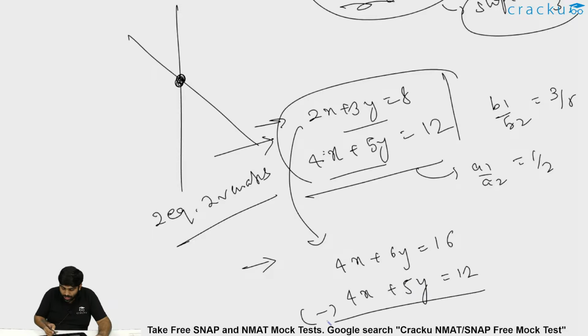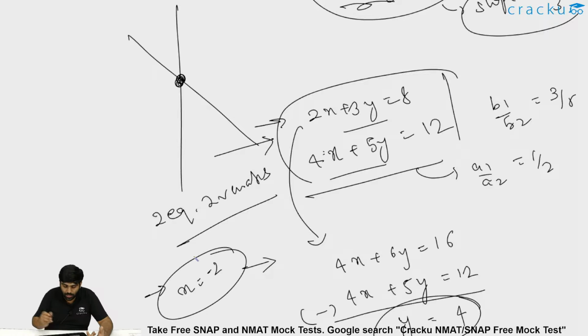You just subtract, and you will get y is equal to 4, that is 16 minus 12. When y is 4, you substitute in any one of the equations above and you will get x. In this particular case, x will be minus 2, because 4 threes are 12, 8 minus 12 is minus 4, so 2x is minus 4, and x is minus 2.